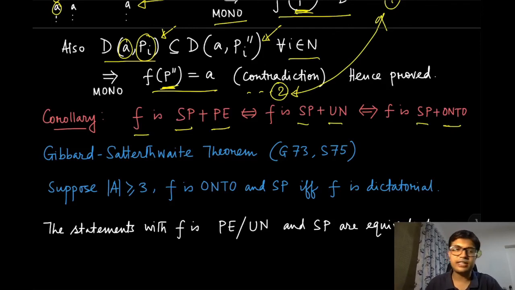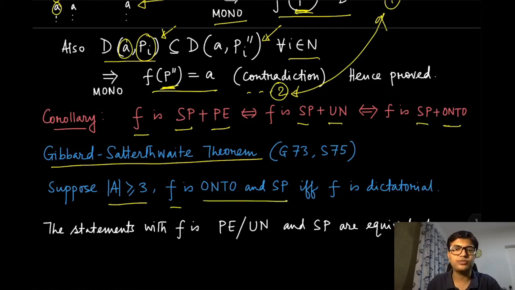So in this setup we have a landmark result, the most important result in the social choice setup, maybe one of the first results, very similar to Arrow's impossibility result. This is known as the Gibbard Satterthwaite Theorem, sometimes also called the Gibbard Satterthwaite impossibility theorem. Suppose we have at least 3 alternatives and a social choice function which is onto and strategy proof.